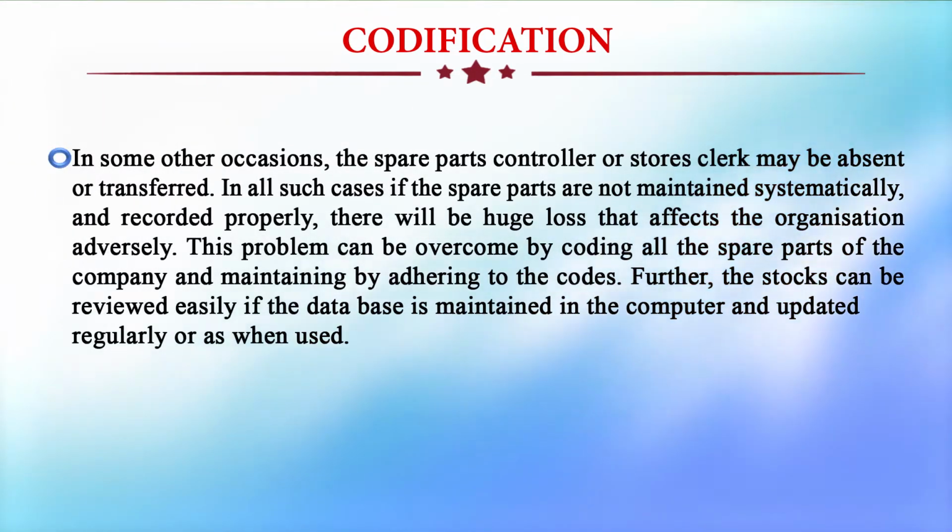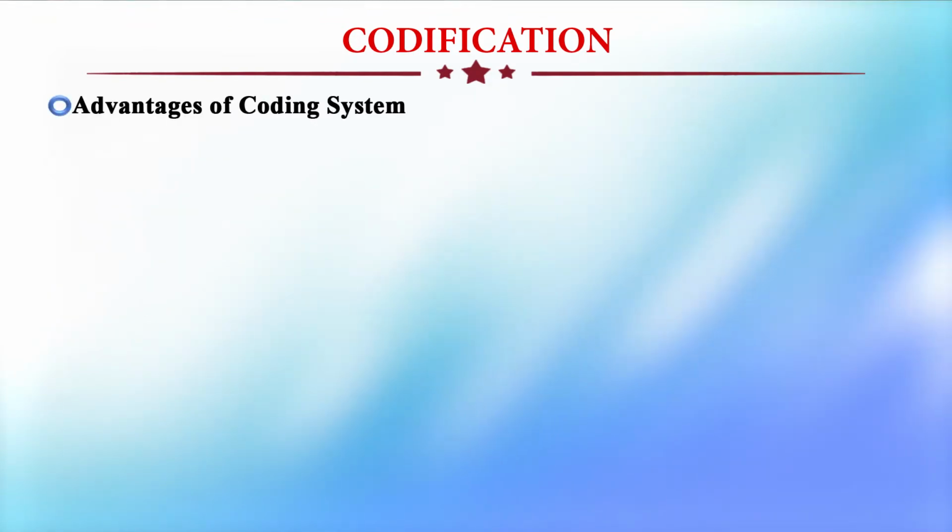On some other occasions, the spare parts controller or stores clerk may be absent or transferred. In all such cases, if the spare parts are not maintained systematically and recorded properly, there will be huge loss that affects the organization adversely. This problem can be overcome by coding all the spare parts of the company and adhering to the codes. Further, the stocks can be reviewed easily if the database is maintained in the computer and updated regularly or as and when required.